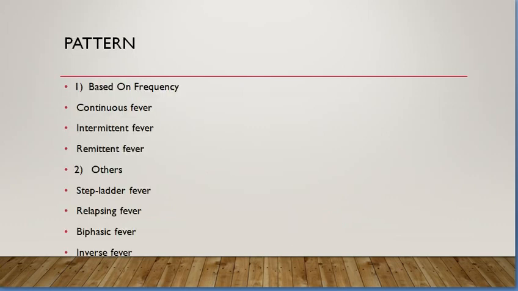So when we establish a probable cause of fever in a patient, we look for 4 important clues. We can look at the clinical picture, how they present. The labs help us. How does the patient look? Does he look too good for a fever, or is he septic or toxic? The fever pattern and fever magnitude, like how high the fever goes and what the pattern of fever is.